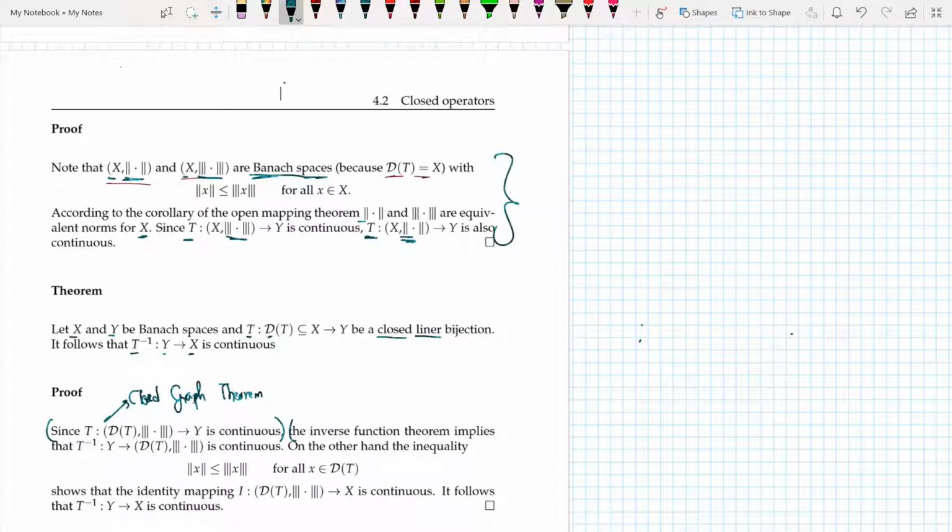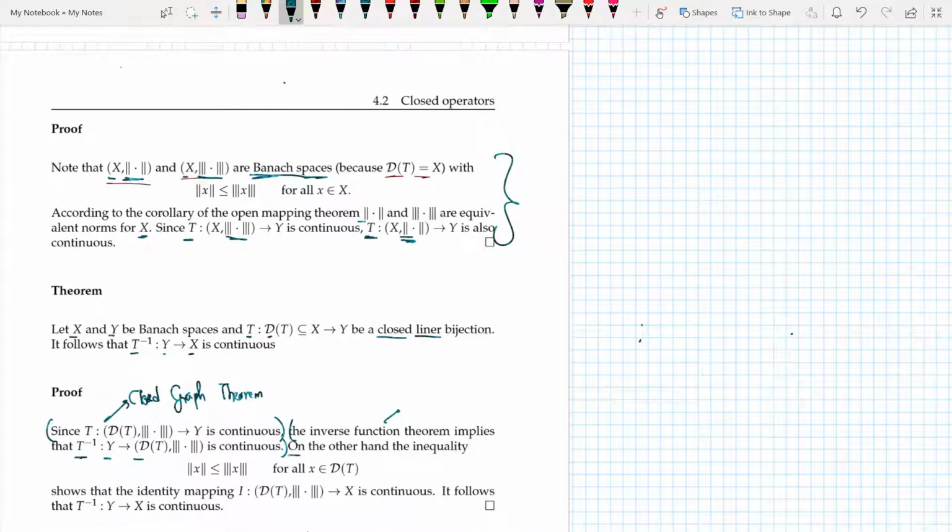And the inverse function theorem tells me that if I have a continuous, surjective and linear mapping from X to Y, then the inverse is also continuous. So that's what the inverse function theorem told me. So I know that this inverse from Y to D(T) is also continuous as a result of the inverse function theorem.